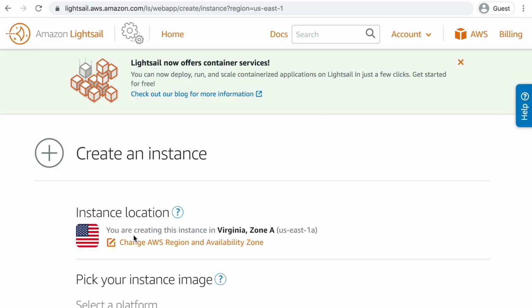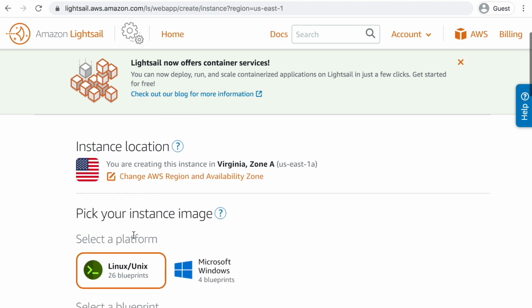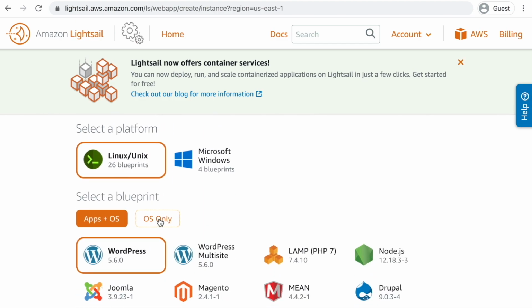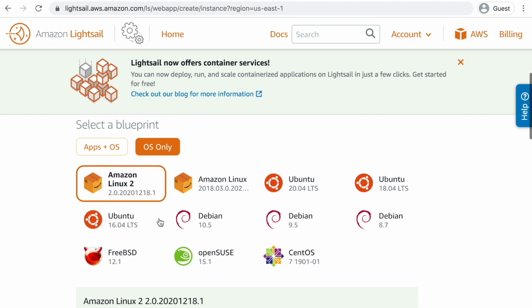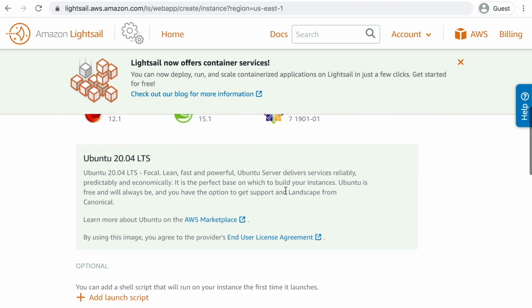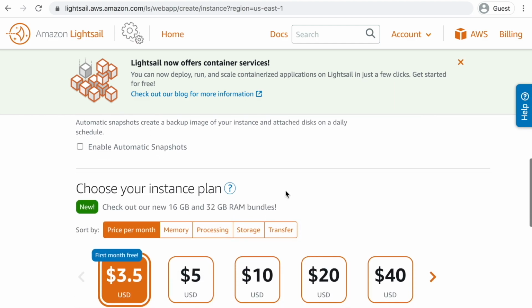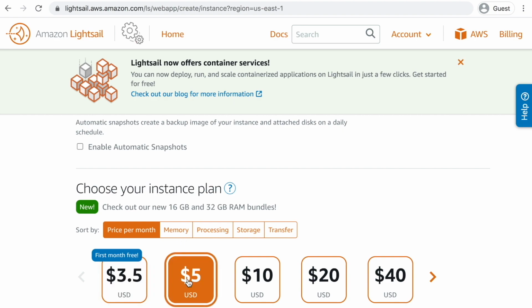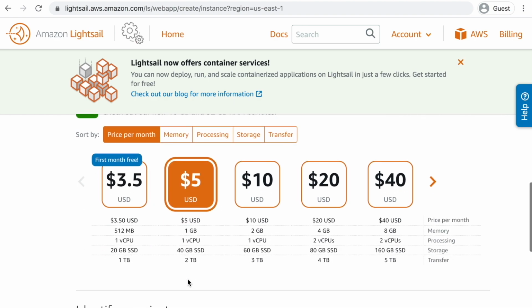Now it's time to choose the server. We will take operating system only. We don't want anything pre-installed. We choose Ubuntu 20.04, and it's now sufficient for our purposes to take this configuration that costs $5 a month.